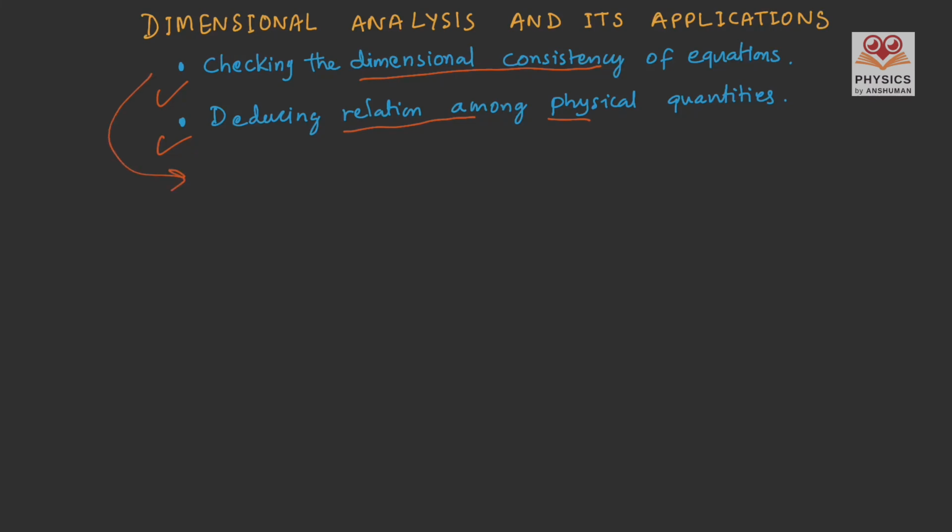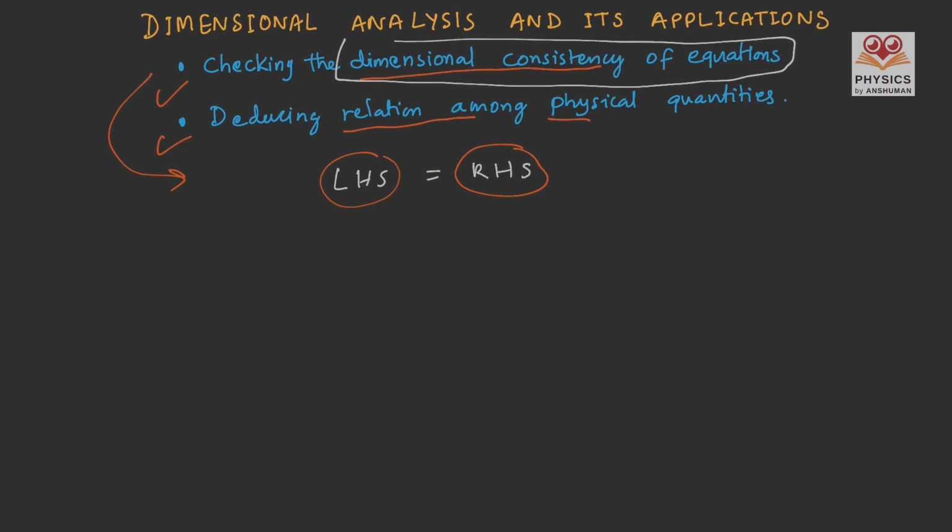So first is checking the dimensional consistency of equations. All equations have 2 parts. One is the left hand side and the other one is the right hand side, and we have to make sure that the left hand side is equal to the right hand side. Even before getting into complex calculations for the given equation, scientists have to make sure that the dimensions of the left hand side are equal to the dimensions of the right hand side in any given equation, and this is known as the dimensional consistency of any equation.